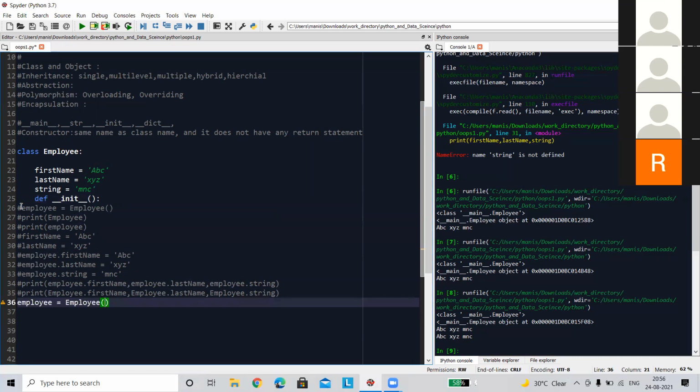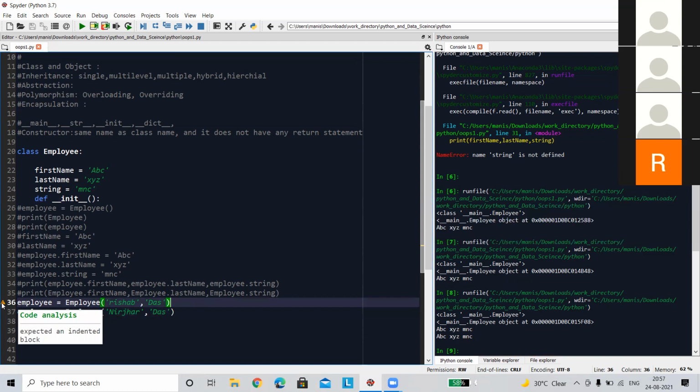Suppose I want to do this. I am passing two variables when creating the object of the employee class. Now see, when I pass these two variables, there is an error.